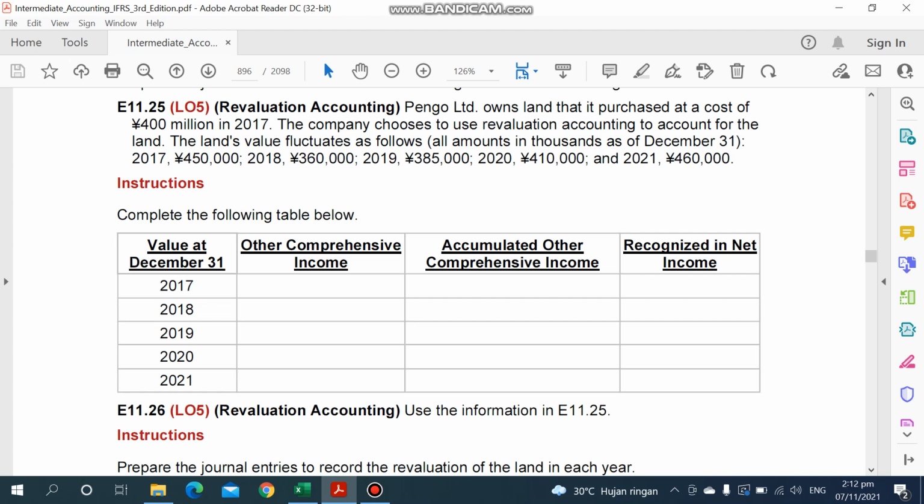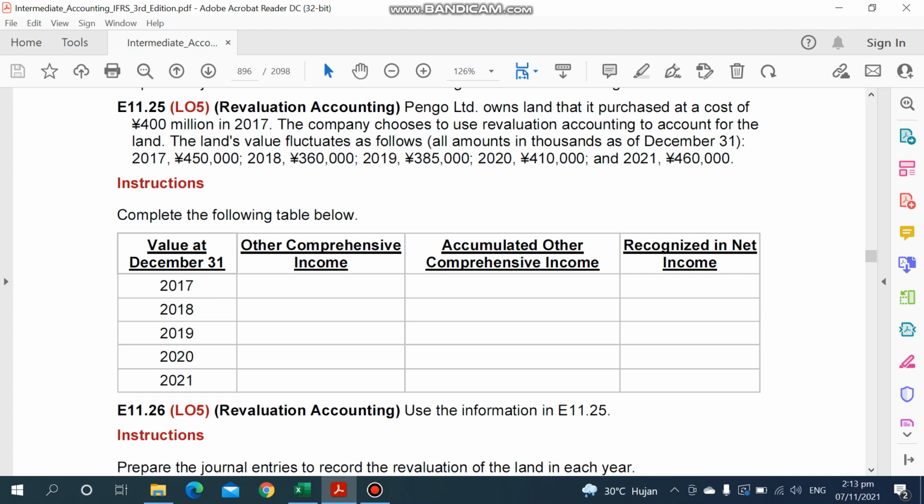The next question is E11, 25 and 26. Pango Limited owns land that it purchased at a cost of 400 million in 2017. The company chooses to use revaluation accounting to account for the land. The land's value fluctuates as follows, all amounts in thousands as of December 31st: 2017, 450,000; 2018, 360,000; 2019, 385,000; 2020, 410,000; and 2021, 460,000.